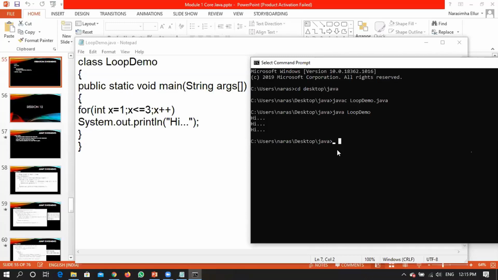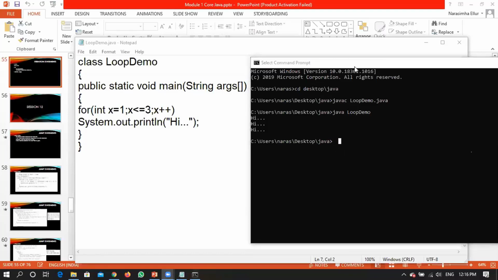See, let me tell you what are the things we have discussed. First, we started with the definition of looping. Then we discussed the syntax of while. Then we discussed the syntax of for. And we related both and discussed when to go with what kind of construct, right? So now we are seeing a simple example on a for loop. Is this clear? Shall we analyze each and every part of this particular for loop? Right. No questions means yes, clear.